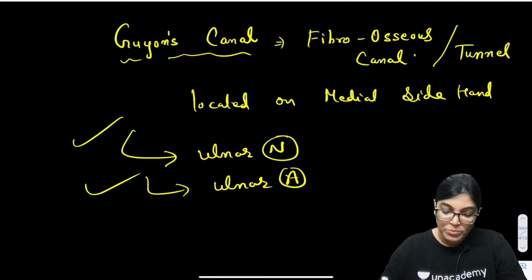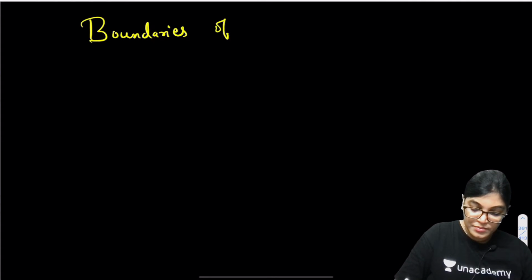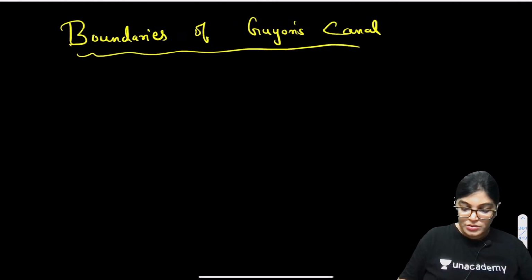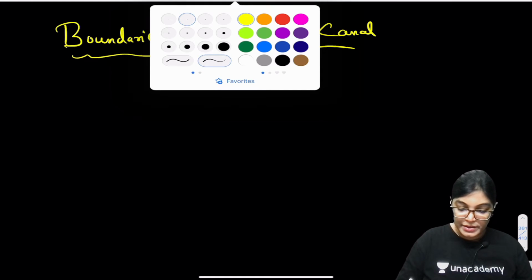So it is also important for you to know the boundaries. Next, write down the heading, that is the boundaries of Guyon's canal. I would like to give you certain important points about the boundaries. So heading, boundaries of Guyon's canal, and then we will again see that diagram. The boundaries of Guyon's canal are as follows, write down.